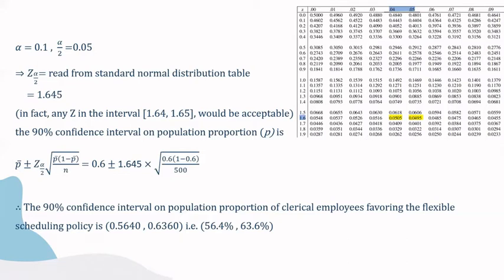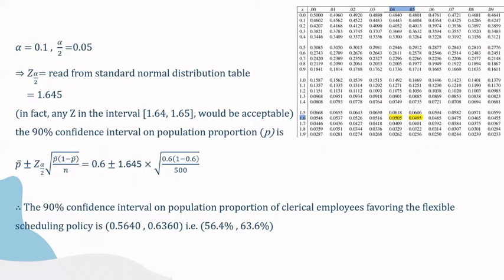Here, we can simply let z alpha over 2 be 1.645. The 90% confidence interval on p is p bar plus minus z alpha over 2 times the square root of p bar times 1 minus p bar divided by n, which is 0.6 plus minus 1.645 times the square root of 0.6 times 0.4 divided by 500.